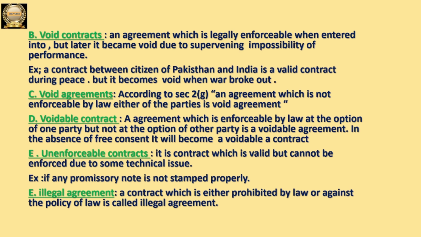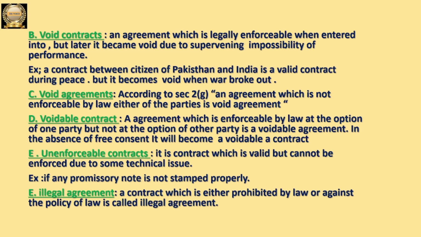And let us go to the next one, that is illegal agreement. Illegal agreement means the word itself is saying that it is not legal. It is against the policy of law. This contract is prohibited by law. Law is saying that these agreements should not be made between parties, but if any party makes the agreement, that becomes an illegal agreement. Hope this is clear for everyone.